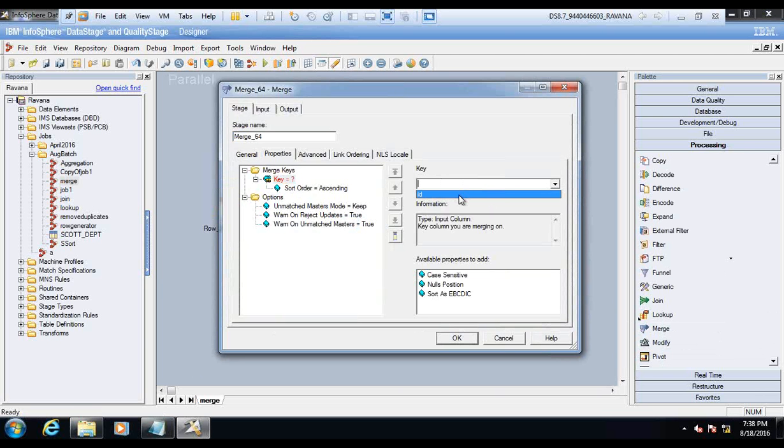Join on particular keys. Joining keys should have the same name. For lookup, if you don't, then it's fine, but for join and merge you should provide the same key names, otherwise it won't join.